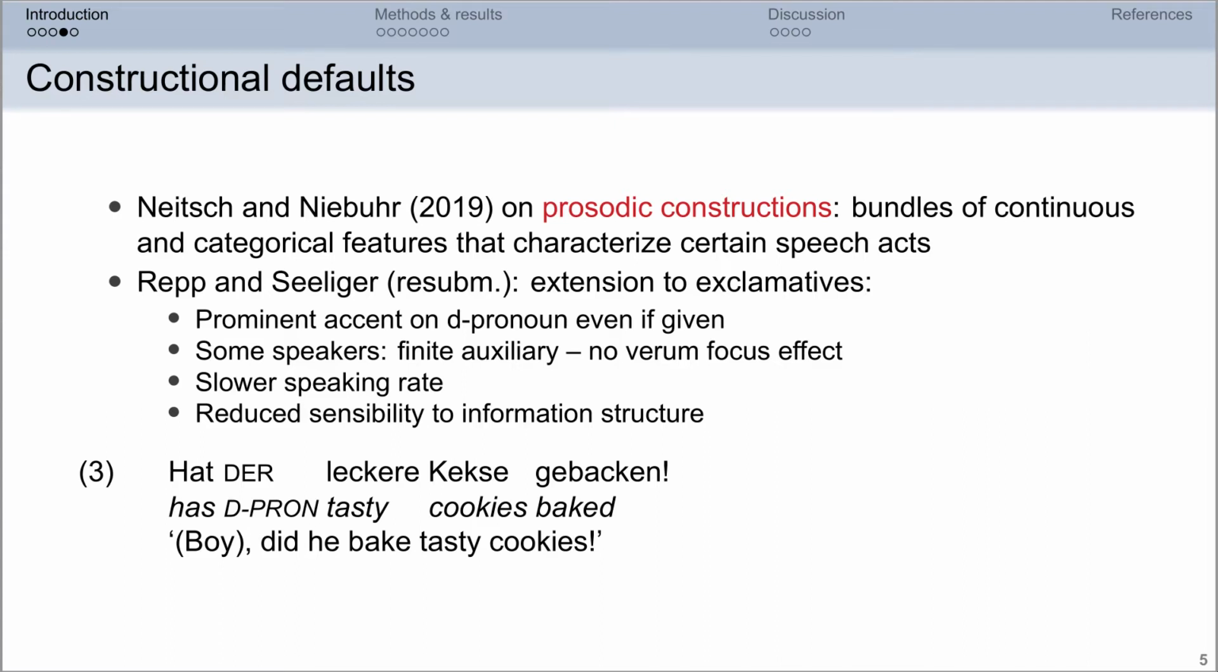Some speakers, however, tend to place a prominent accent on the finite auxiliary verb instead of the D pronoun, which is to say on hat in example number 3. Neither of the two accents leads to pragmatic or semantic effects, so these accents appear to be in free variation. And finally, exclamatives also exhibit a slower speaking rate when compared to questions.